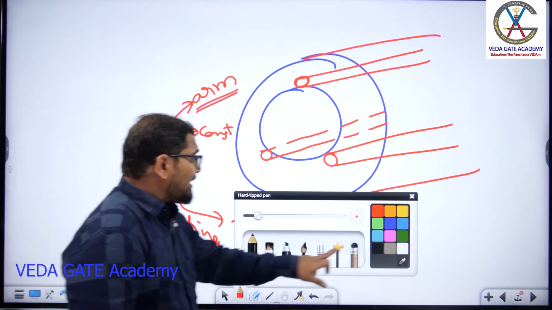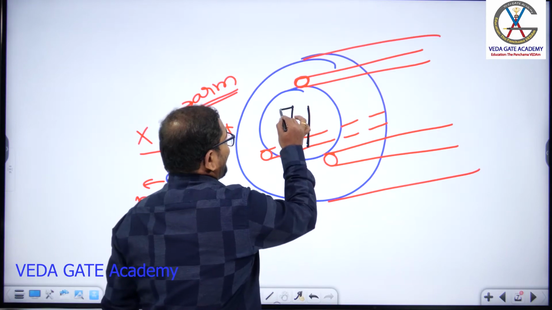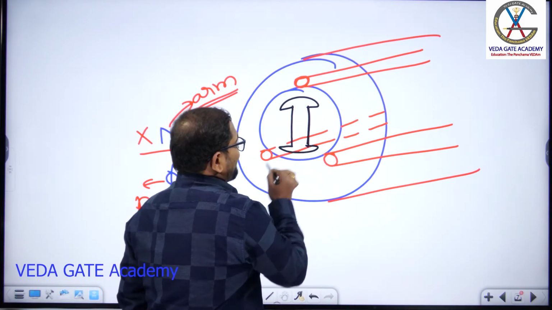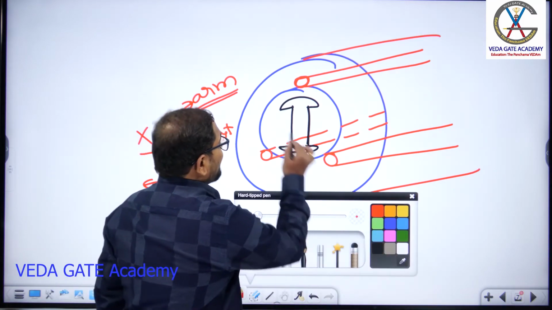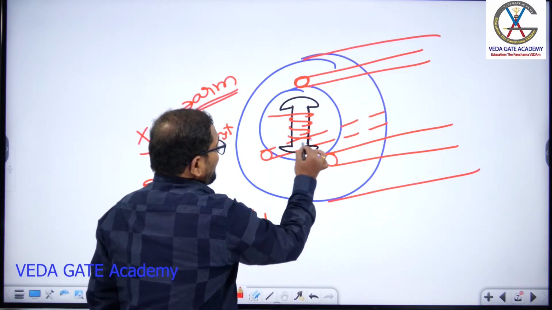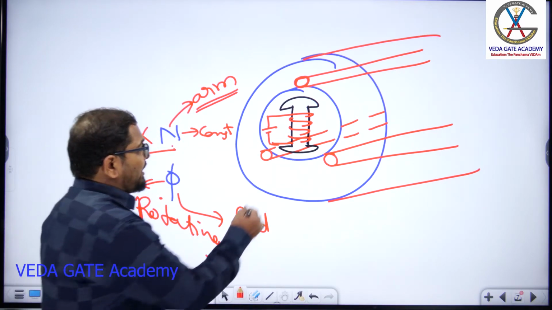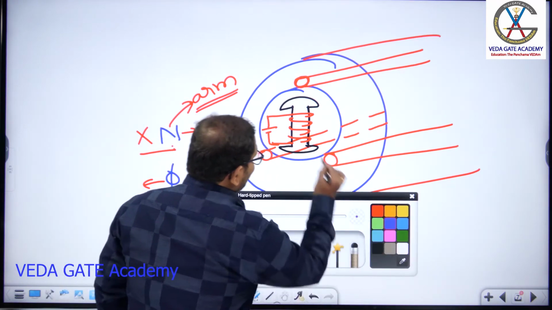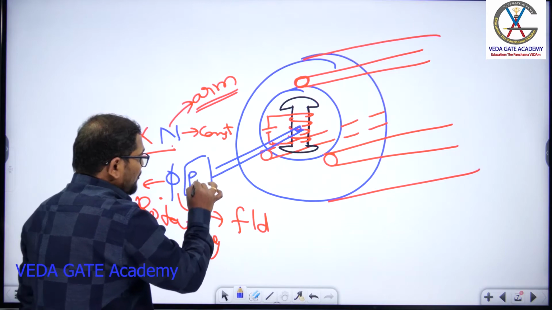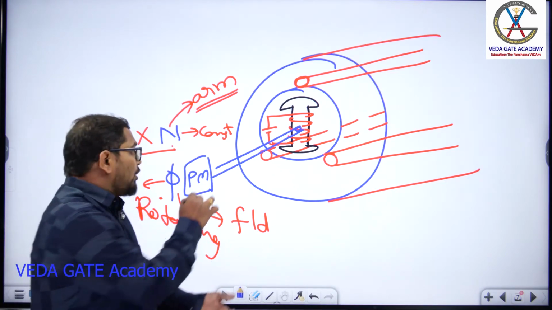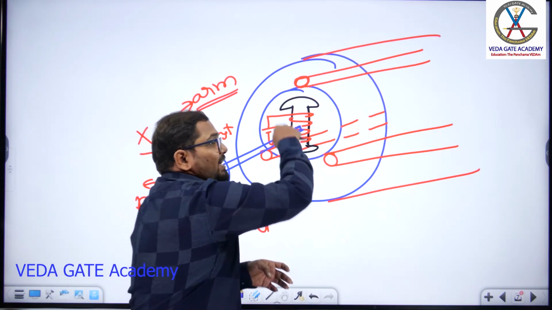So in this one, I'll place a rotating magnetic field. How I will get that is, I'll take a rotor. On top of your rotor, I'll place a field winding, and this field winding is excited with a DC supply like this. Now I'll take this as a rotating body, and connect this one to an external prime mover like this. So if the prime mover rotates in clockwise direction, this rotor will rotate in clockwise direction.